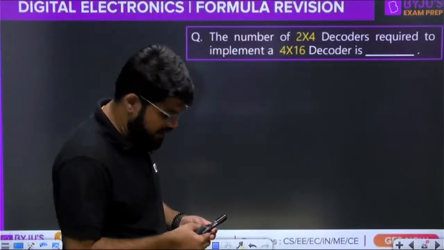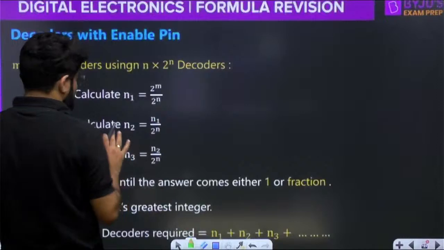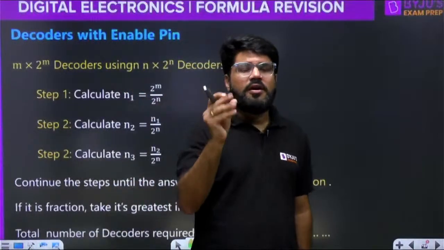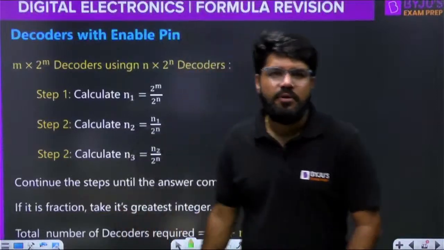I'll tell you the formula in general, because this is also an important area in decoders. Theory is huge, but the part we can formulate, the part that is important for GATE, is what we are talking about.